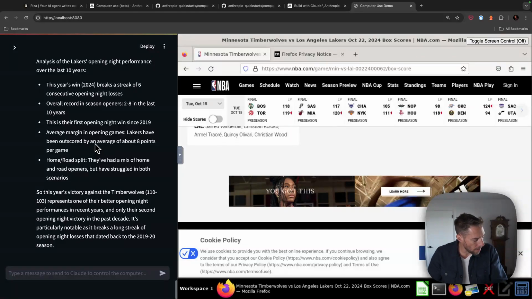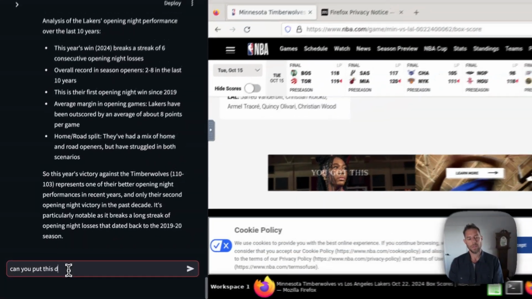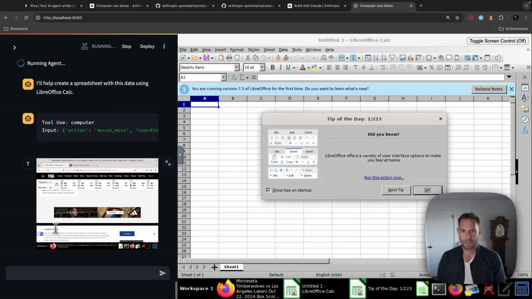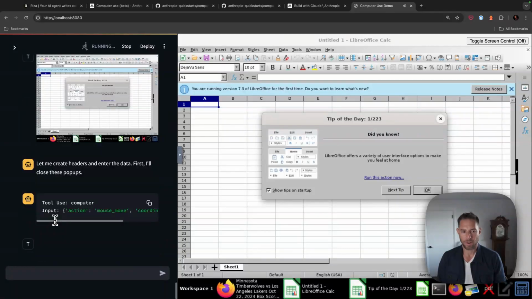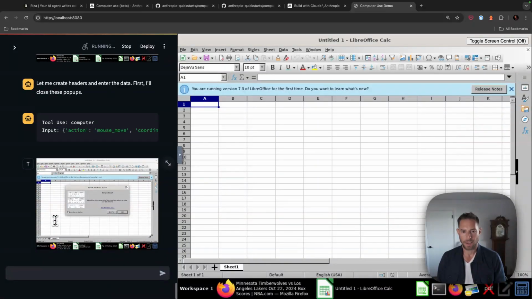Okay, what is something else we could do that would include some data? Oh man, look, there's a spreadsheet down here. I wonder if I can use spreadsheets. Can you put this data into a spreadsheet for me? It has opened up the spreadsheet. Let me create the headers and enter the data. Does it know that it needs to click OK? Yes, it did. That's interesting.